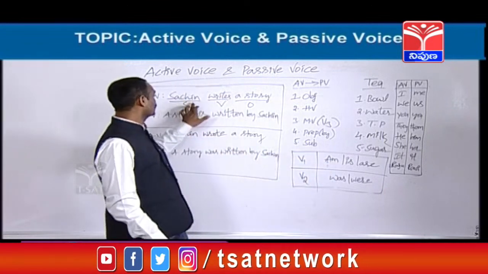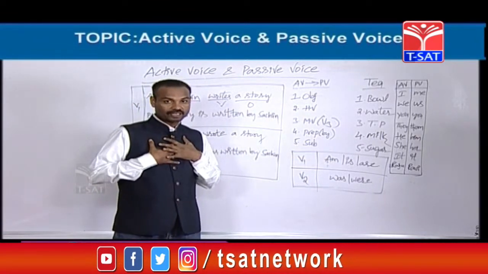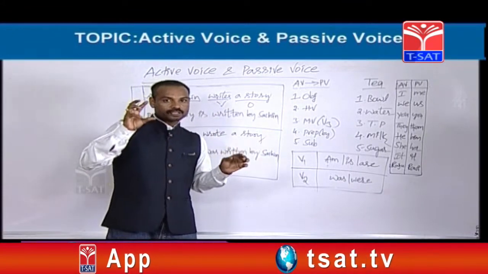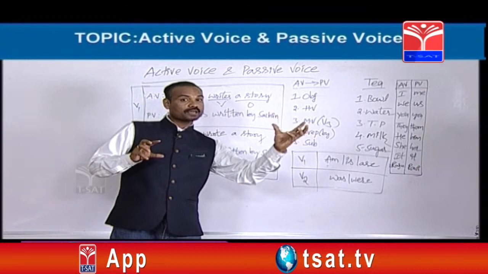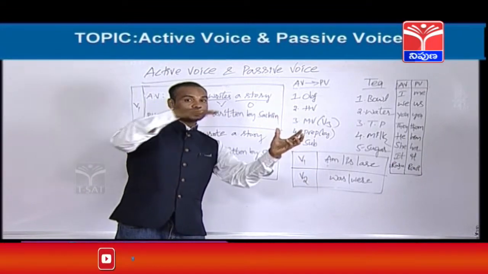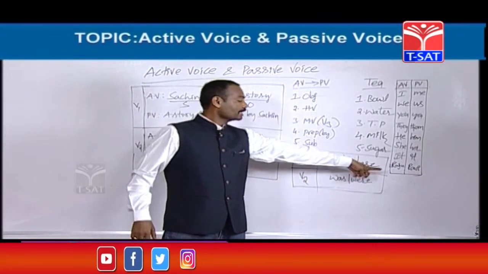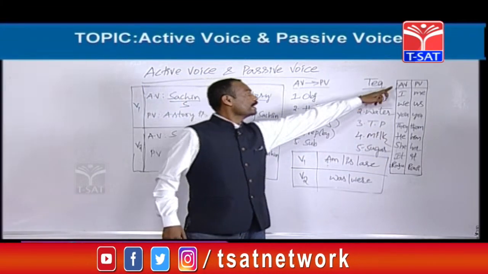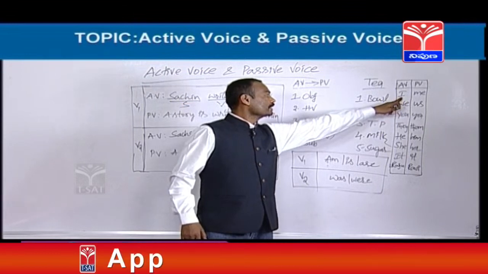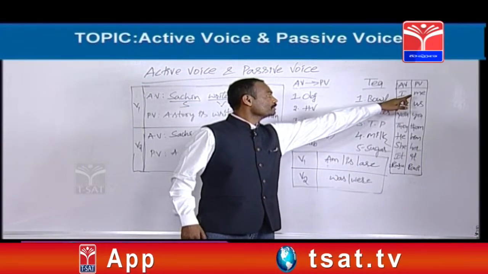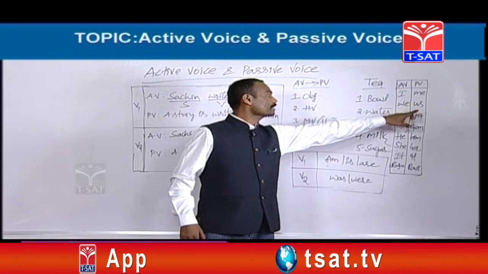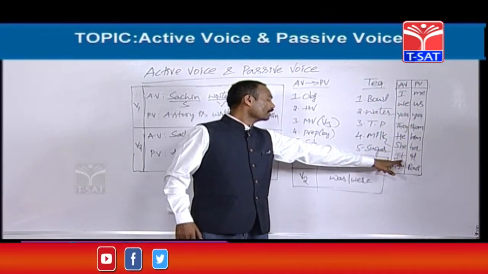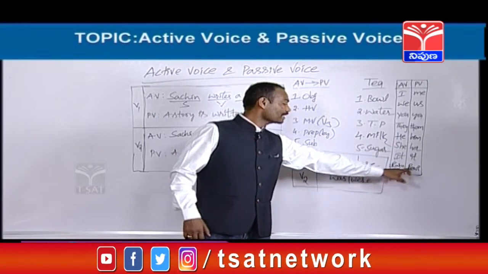Okay, for example, Sachin likes me. Imagine that I have written one example. Sachin likes me. Here me is the object. I becomes me, me becomes I. I have written a list here of changes in pronouns, friends. From active voice to passive voice, when the active voice contains I, that should be changed into me. I becomes me, we becomes us, you becomes you, they becomes them, he becomes him, she becomes her, it becomes it.